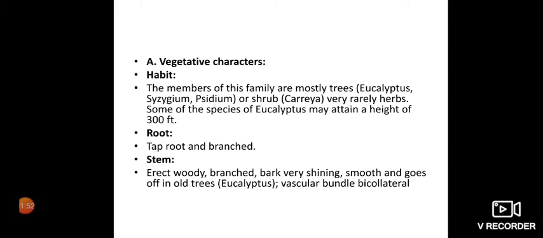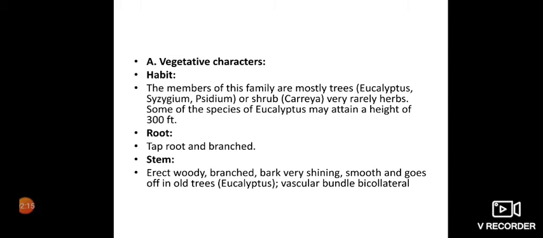The members of this family are mostly trees: eucalyptus, syzygium, psidium, which we call guava, and shrub Careya. Very rarely they are herbs. Some of the species of eucalyptus attain a height of 300 feet.